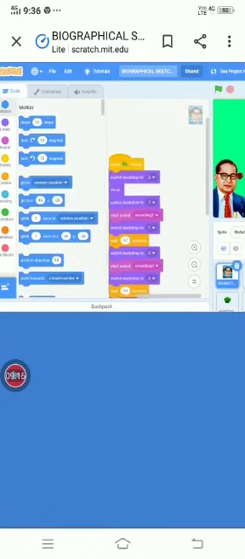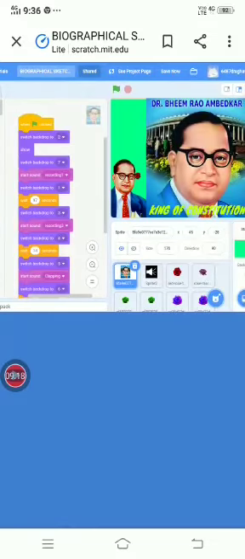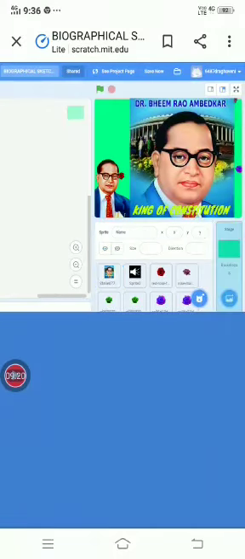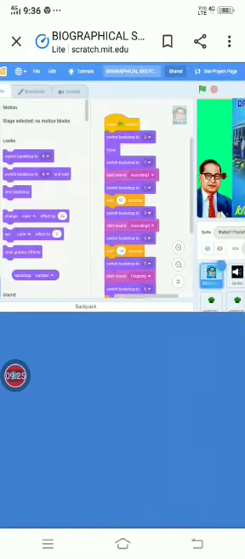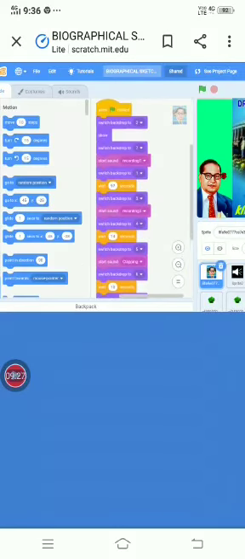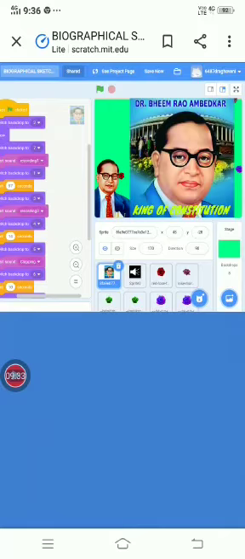I gave a code to this sprite. It is known as a sprite, and there are backdrops. This is the code. After some time it changes the backdrops, like the different backdrops I painted in it.